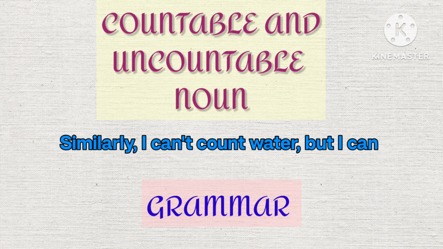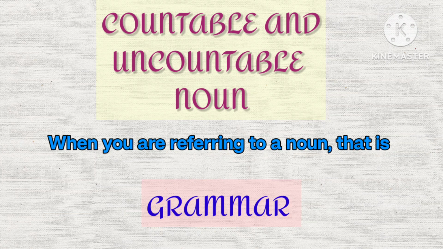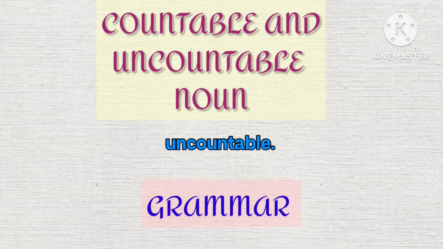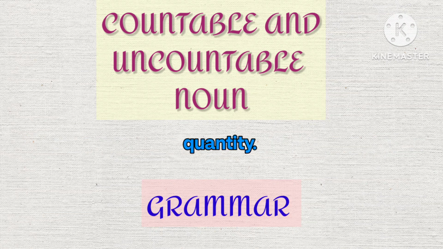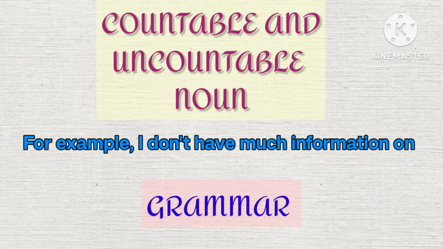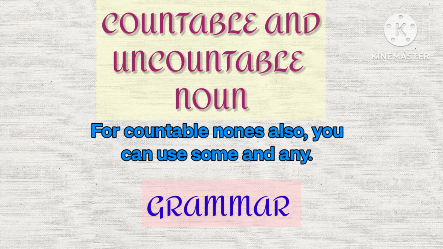Similarly, I can't count water, but I can count the number of bottles in which there is water. When you are referring to a noun that is uncountable, you can use some, any, or much to describe its quantity. For example, I don't have much information on this. For countable nouns also, you can use some and any.